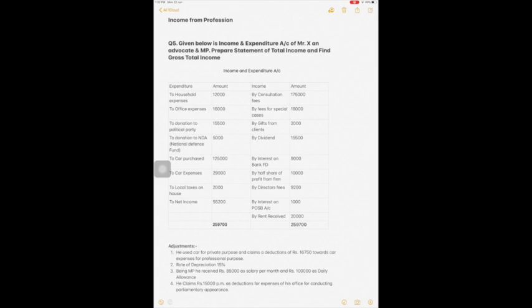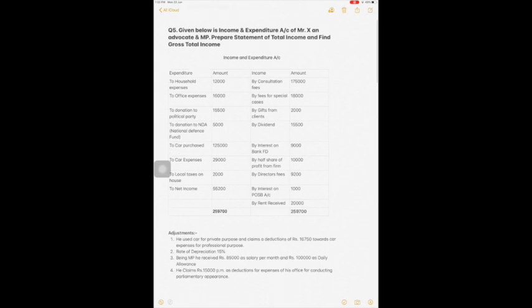Let us see his incomes. First one is, on the income side, by consultation fees. Consultation fees is a professional income, so it will be income from profession. By fees for special cases, this is also a professional income.